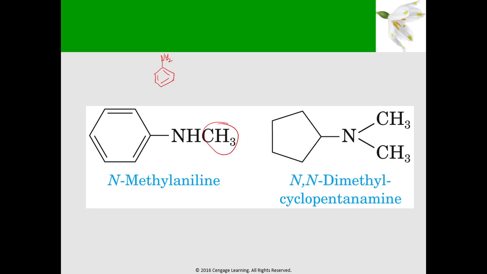So, bawasan ng isa, napaltan yung H dito ng CH3. Kaya ano nangyari dyan? Yung ating parent name is this part, aniline. So, this is your aniline parent name. And then the substituent here is your methyl. That's why it is called methyl aniline.